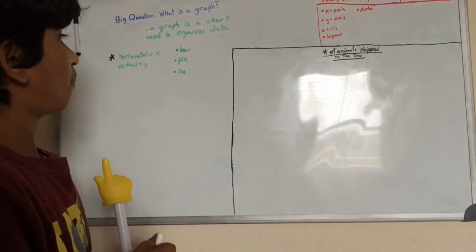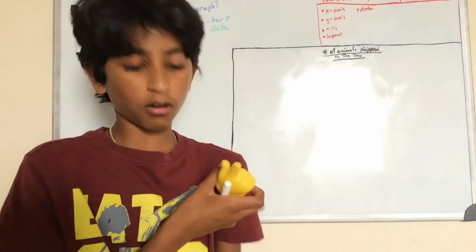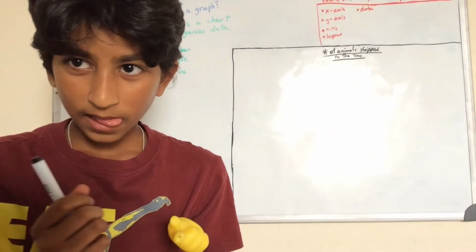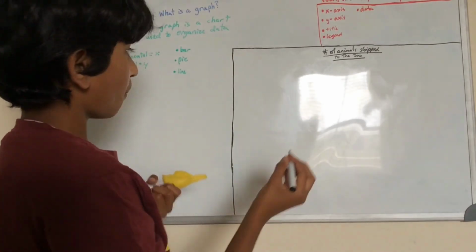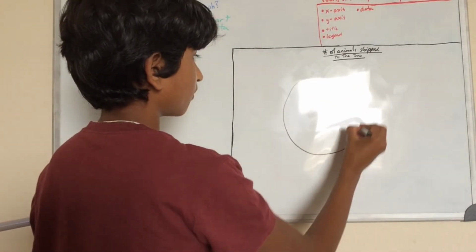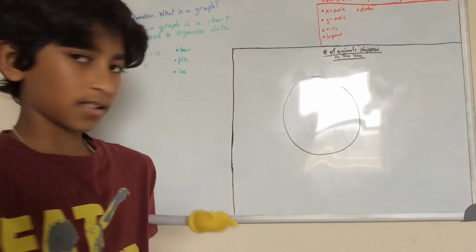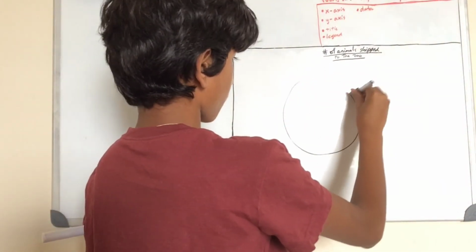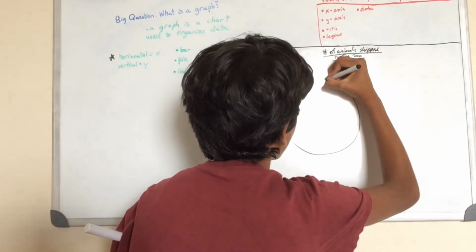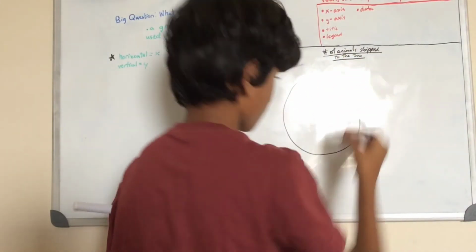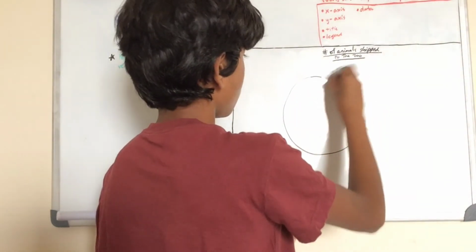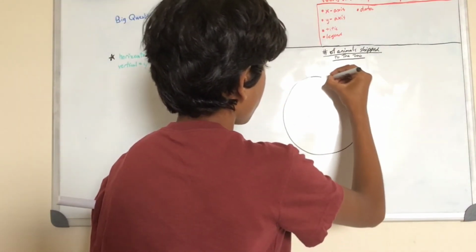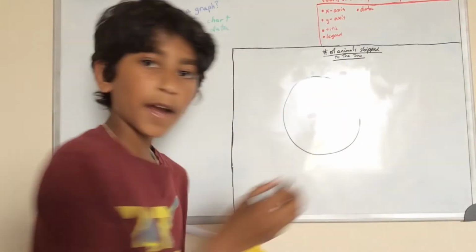Let's talk about a pie graph. Since we already talked about a bar graph, it's time for the pie. Okay. So a pie graph is basically a circle. And that's the first part. So instead of having 2 lines like a bar graph and a line graph, a pie graph is a circle. So a pie graph is a circle, and that's why it got its name, the pie graph.